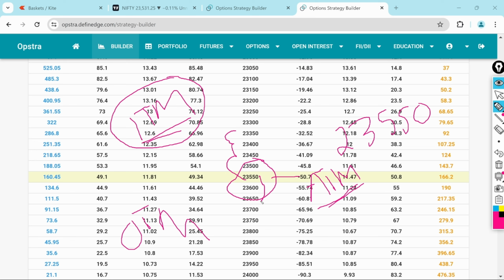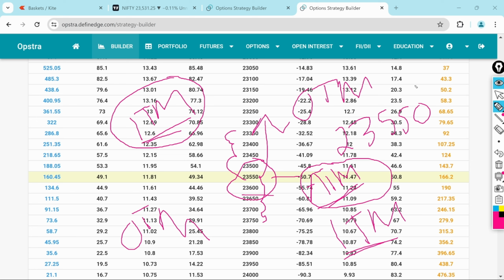for example 23,600, 23,650, 23,700, 23,750, are all called in the money strikes. On the put side, the current spot price, which is 23,550, is called ATM. ATM for the put and call is the same. So any strikes below 23,550 are called OTM puts. Now we understand what is in the money, at the money, and out of the money.